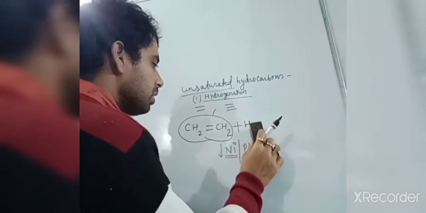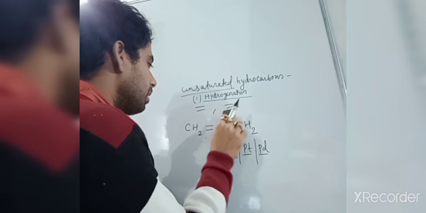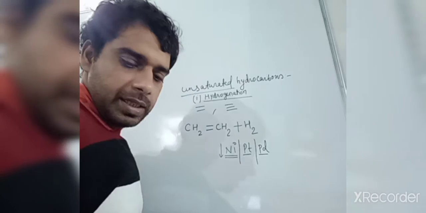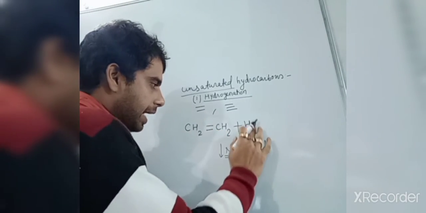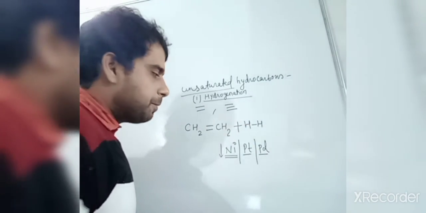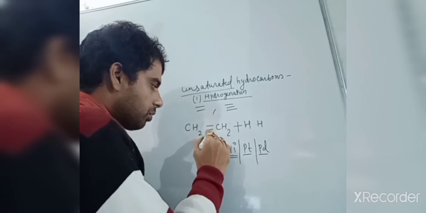So on the whole, if I write here CH2 double bond CH2, what will happen in this one? The bond will break, and I can write hydrogen like H2. So the pi electron will dissociate.